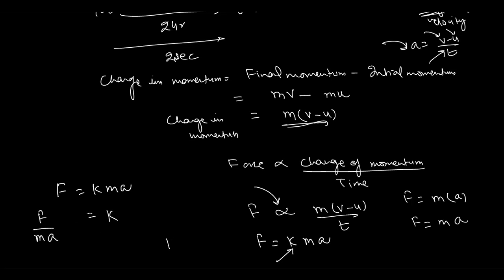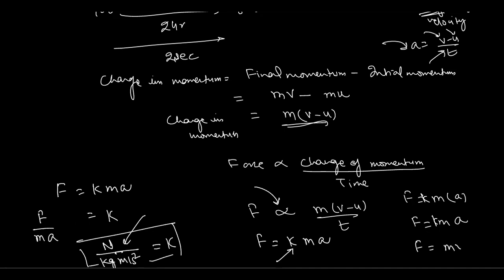So the unit of k is actually 1 Newton per kilogram meter per second square. So this is the unit for k in this equation. Since the value of k is 1 here, while solving problems we can simply write F equals m into a. Got it?